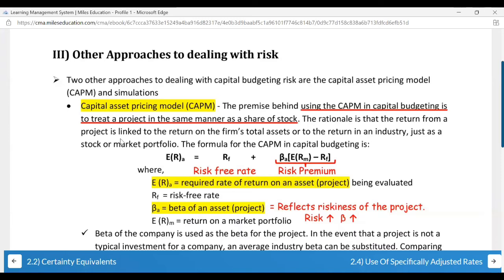So here in the CAPM model, we are going to take how risky a project is, multiplied by your market portfolio return minus a risk-free return. What does your market portfolio return minus risk-free return imply? How much over and above return you're going to get than your risk-free rate of return because you choose to invest in the market, multiplied by how much risk you are taking. So the second part of CAPM is the risk premium.